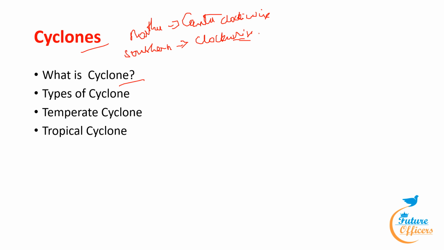So here we have some of the types of cyclones. The first one is temperate cyclone, which is also called extratropical cyclones or wave cyclones, and the next is tropical cyclone. First, we'll see what is a temperate cyclone. Temperate cyclones are low pressure centers formed in the mid latitudes during the winters in both hemispheres, also known as extratropical cyclones or wave cyclones.